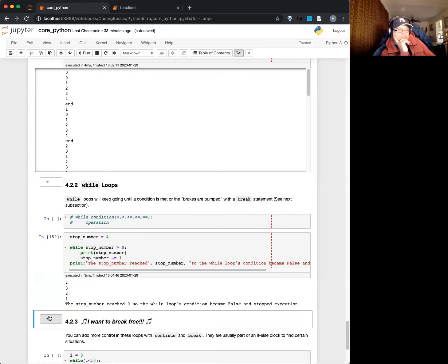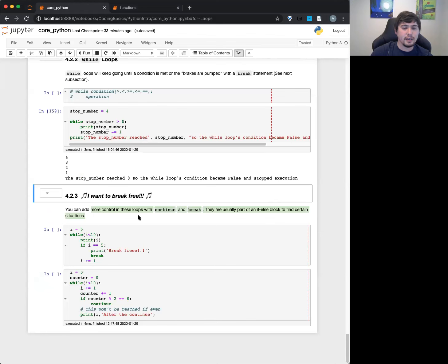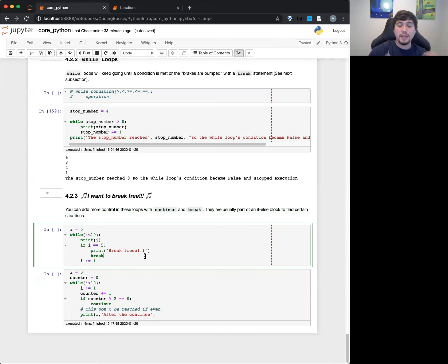Okay, cool. So the next part is a little mentioned in the curriculum: continue and break statements. I will say that there are some debates in computer science about whether you should have break statements or not. Typically I personally tend to avoid them because it makes less sense, but sometimes it makes sense for what you're trying to do. Break statements will, if you're in a for loop or in a while loop, break out of that loop and stop right there. So it's as if the condition was met or the for loop finished iterating through everything.